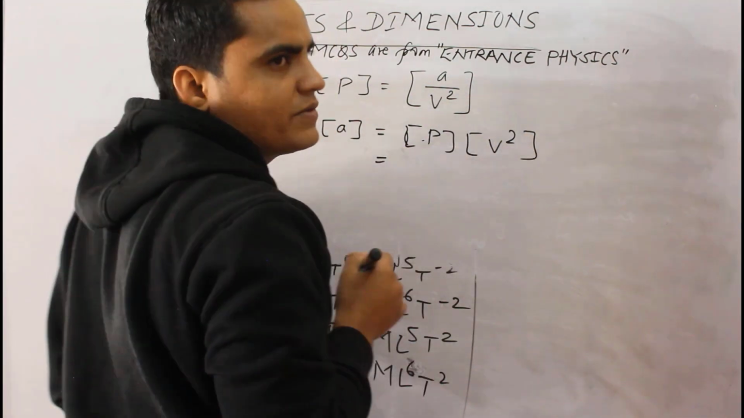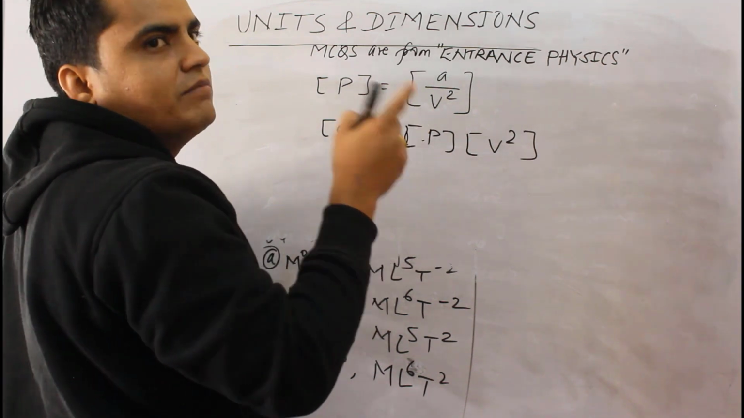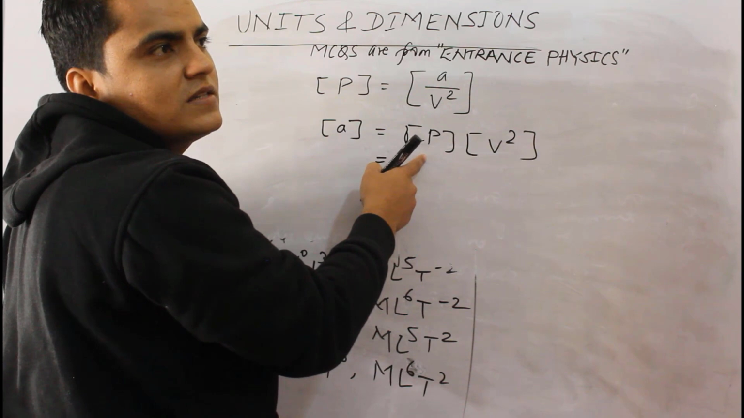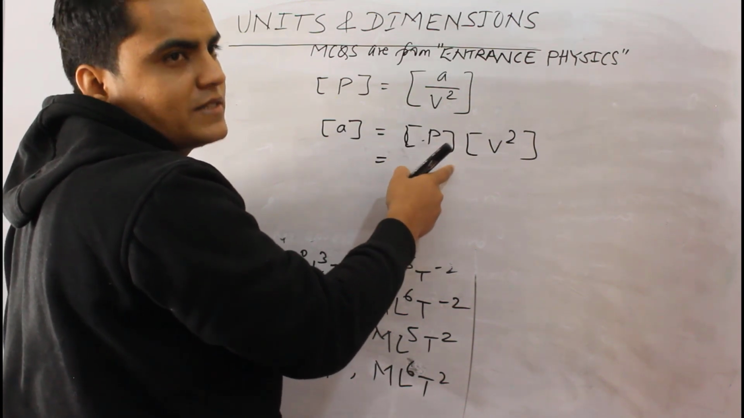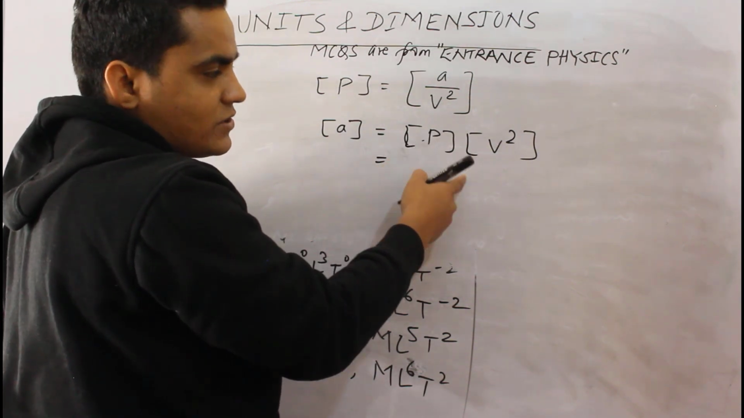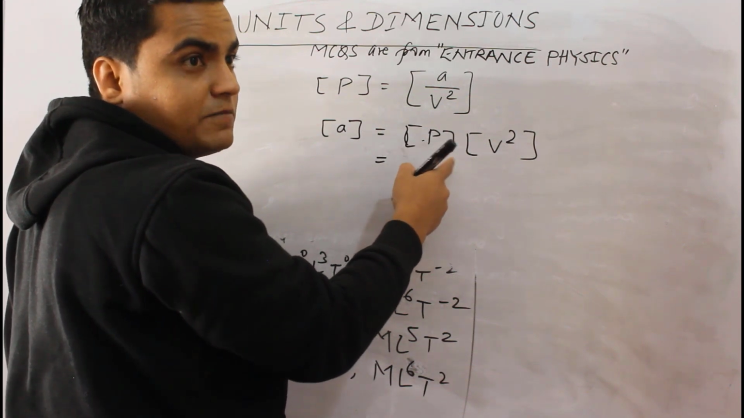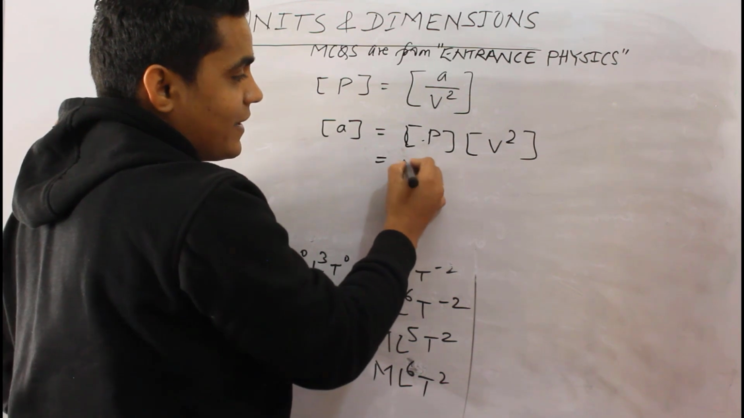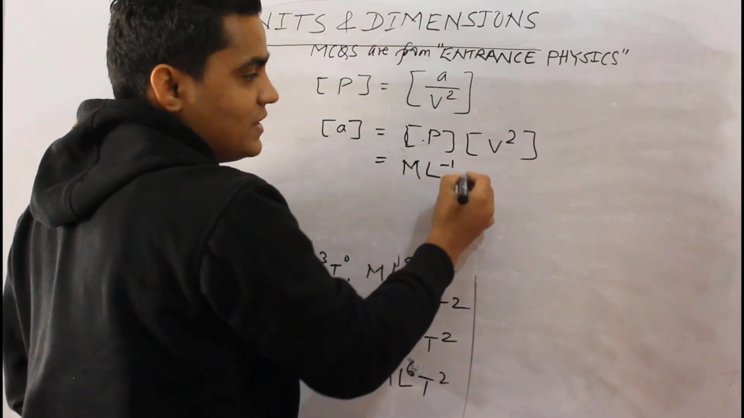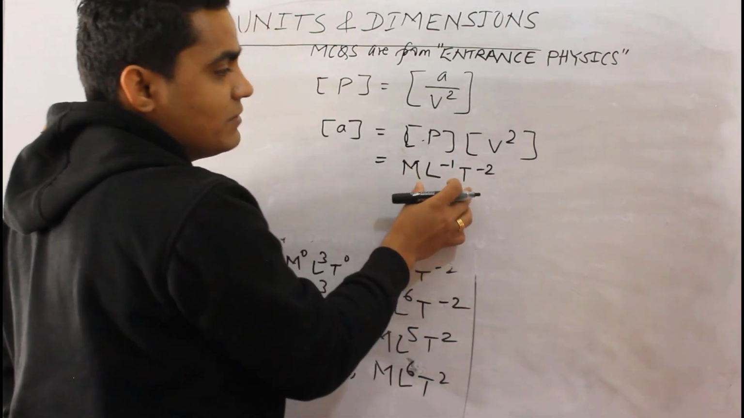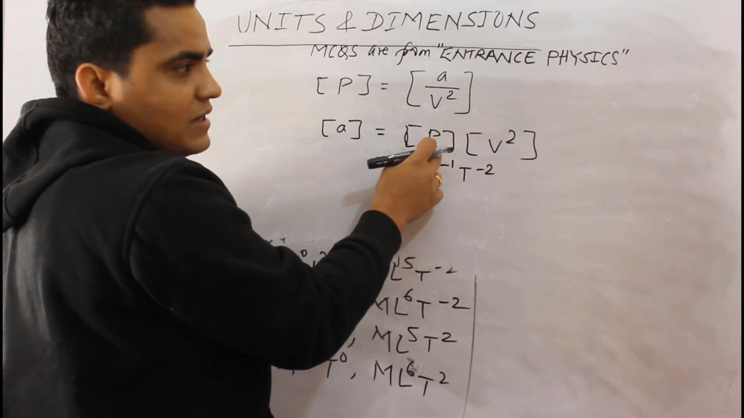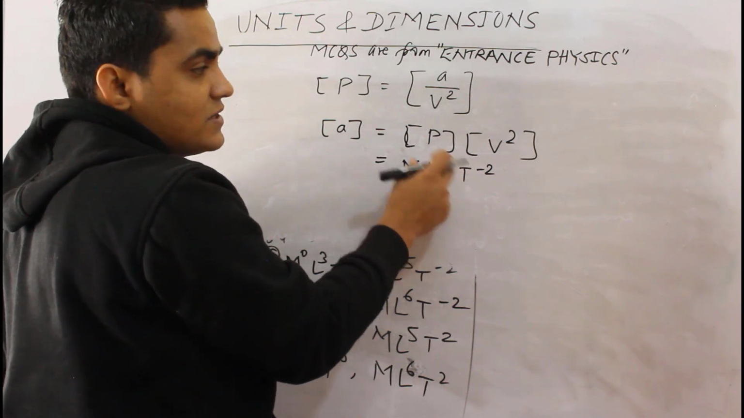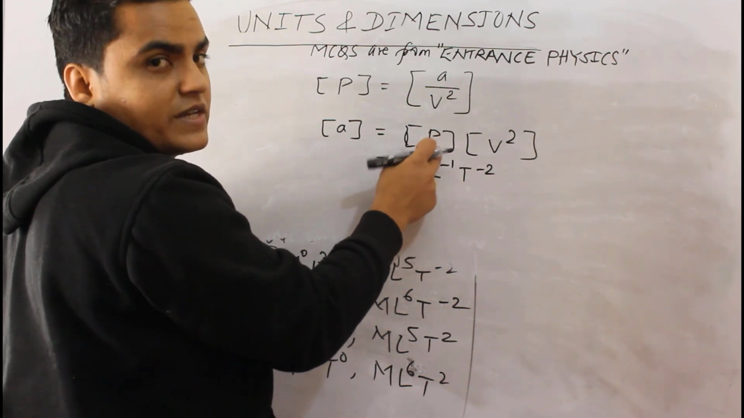So what is the dimension of pressure? Newton per meter square. Are you getting it? What is Newton? Kilogram meter per second square. Newton per meter square, kilogram meter per second square, that means kilogram per meter per second square. M L minus 1 T minus 2 will be the dimension of pressure. You have to be very fast with these simple dimensions of physical quantities like force, pressure, energy.